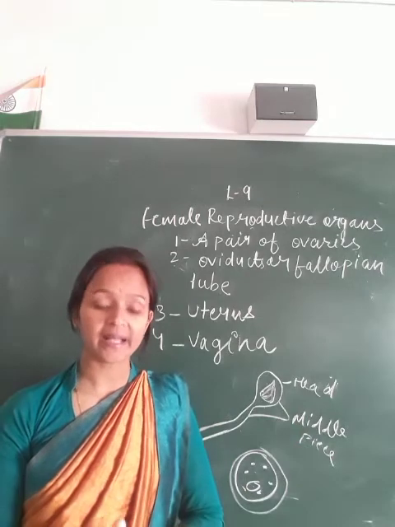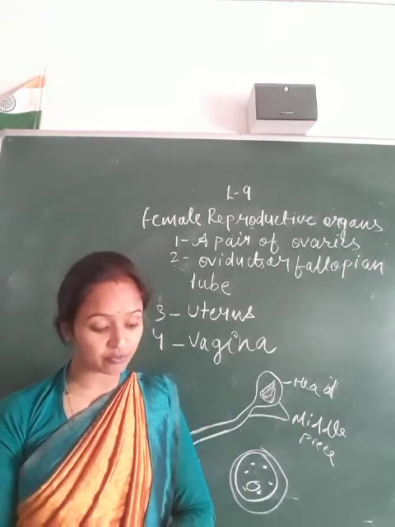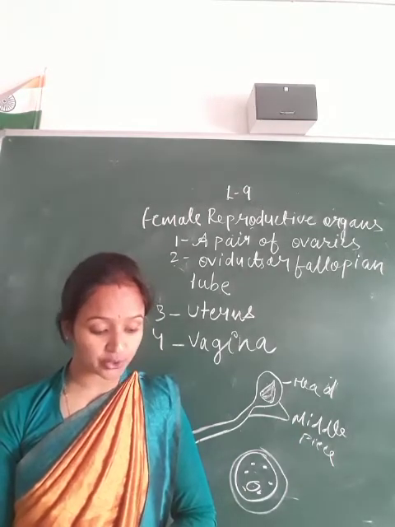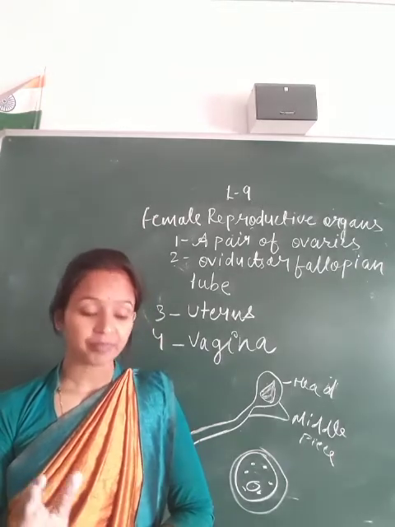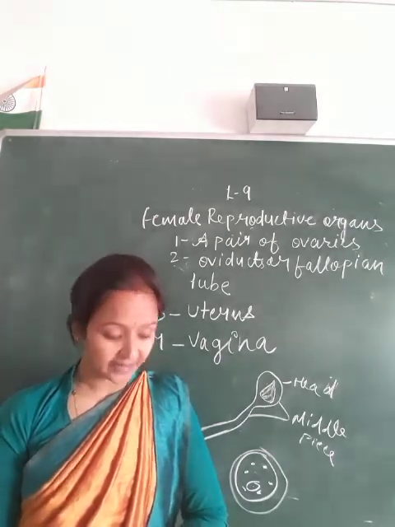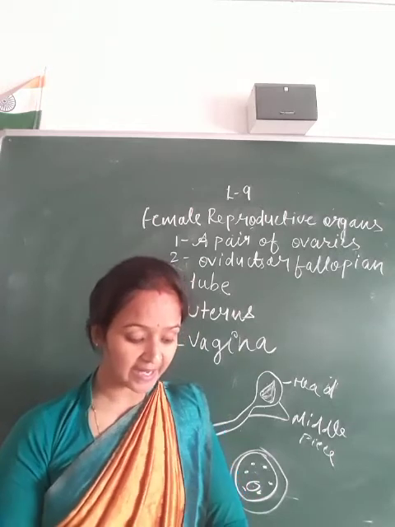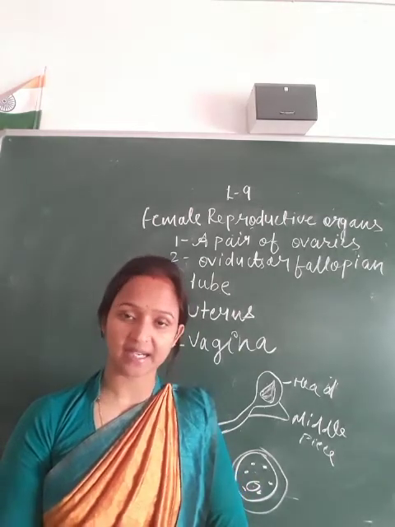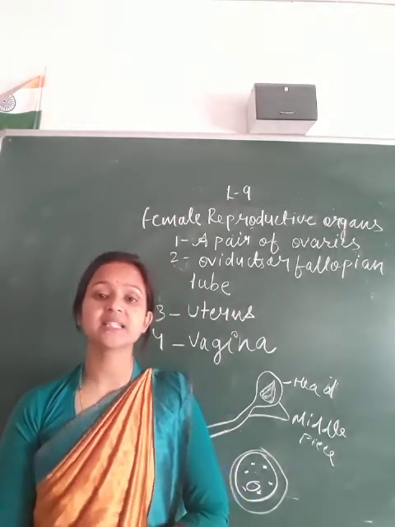One ovum or egg cell is released from one of the ovaries into the oviduct approximately every 28 days. Like the sperm, the egg is also a single cell.